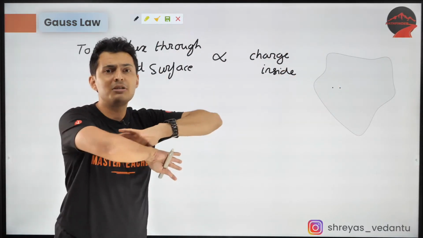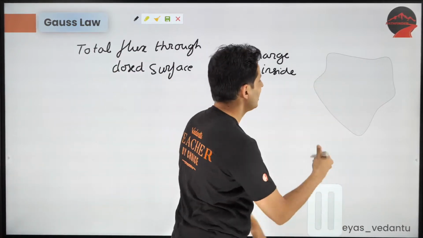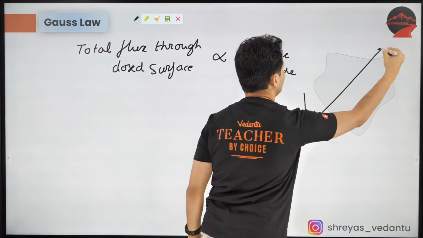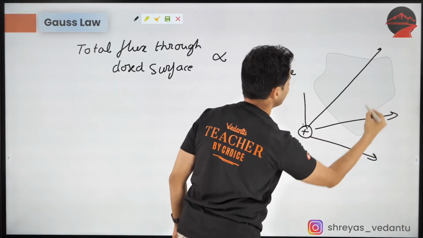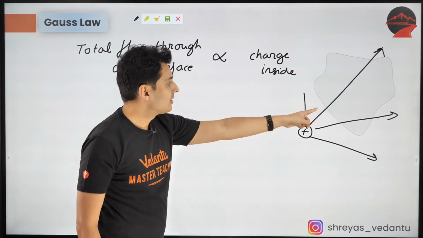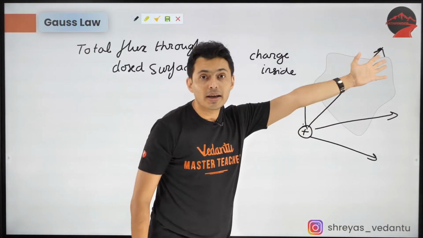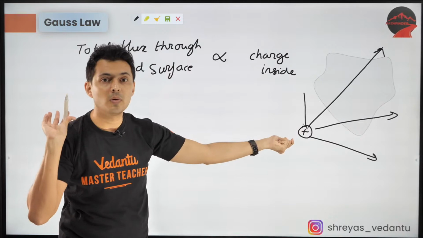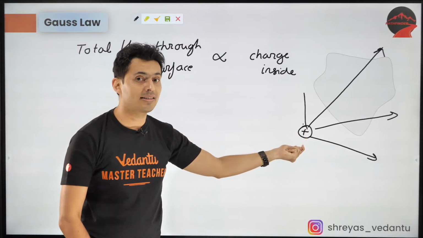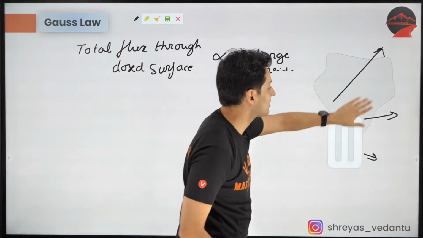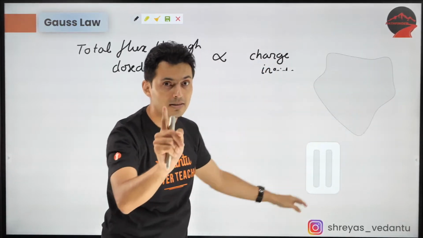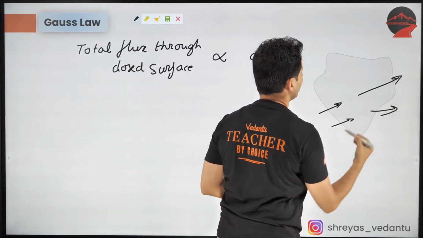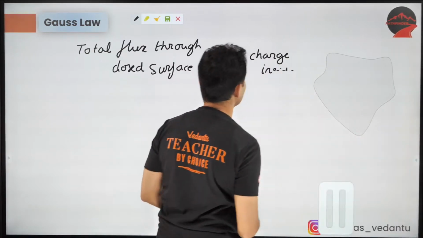And if it is outside, it doesn't matter. If I take a charge here, the field lines will just pierce and go in. That's it. Look at the flux. What is coming in is going out. Nothing is there inside, so flux is zero. So a charge present outside will not create any net flux. Understand that. It will be creating flux, but whatever is coming in will be going out. So total flux will be zero.